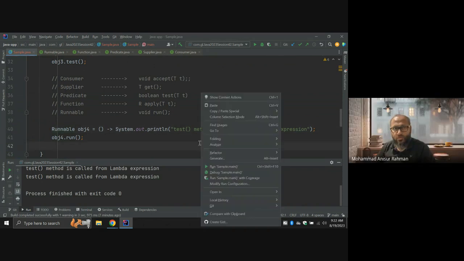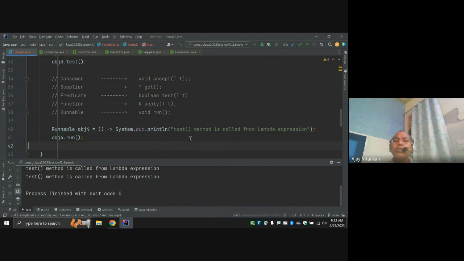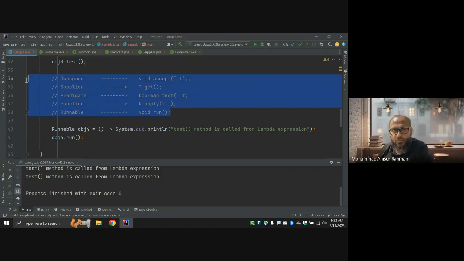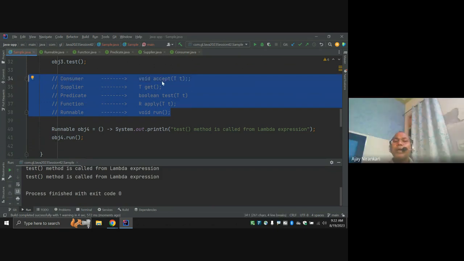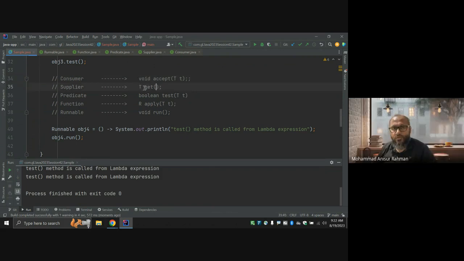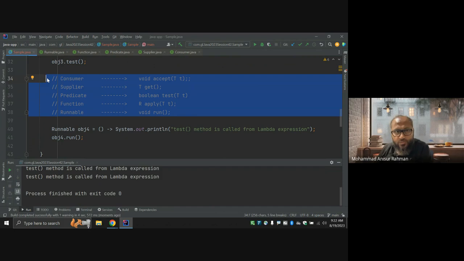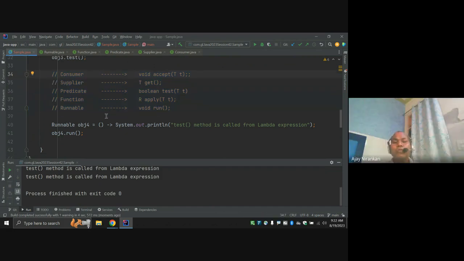So Java says whenever you are going to write any kind of functional interface, your method signature may take input and return no output, take no input and return output, take input and return Boolean, take input and return some output, or take no input and return no output. Generally, whenever you're writing a method, it comes in one of these four forms.